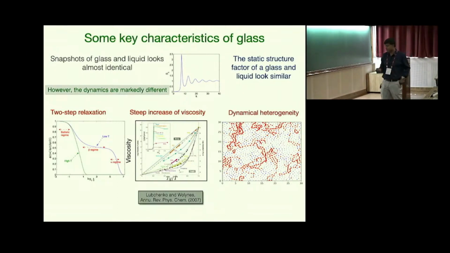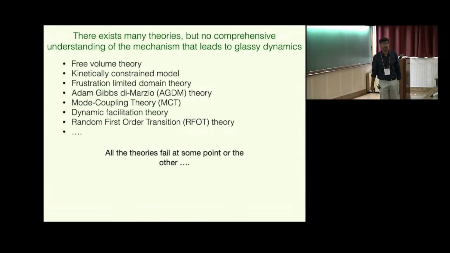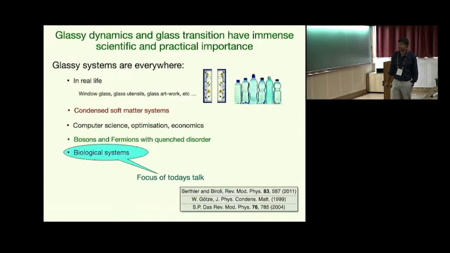Now, this is an interesting problem, and it remains unsolved for a long time in statistical physics. There are several theories to try and understand the mechanism of the glassy dynamics, and this is not an exhaustive list. There are several others. Some of the theories are, for example, free volume theory, mode coupling theory, random first order transition theory, etc. So all of these theories fail at some point or the other to describe this system. And because it's an important problem, various other theories continue to be developed.